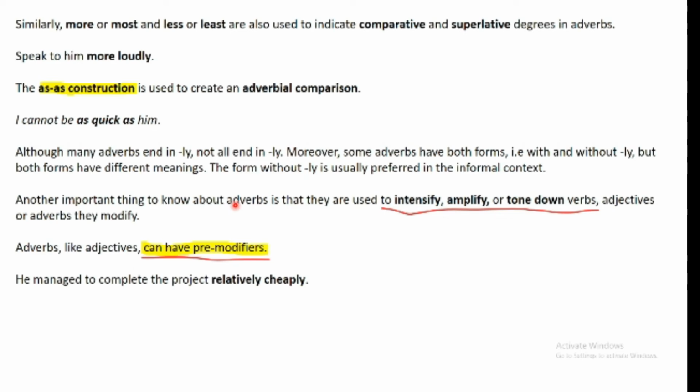And adverbs, like adjectives, intensify, amplify, or tone down verbs. So if you want to emphasize a verb or a higher degree of a verb or a lesser degree of a verb, you will be using adverbs to do that. And like adjectives, they can have pre-modifiers. For example, he managed to complete the project relatively cheaply. Now, relatively in this case is a pre-modifier for the adverb cheaply.